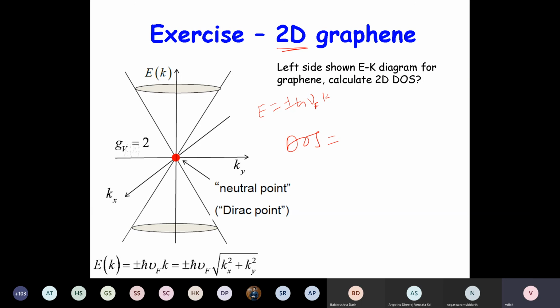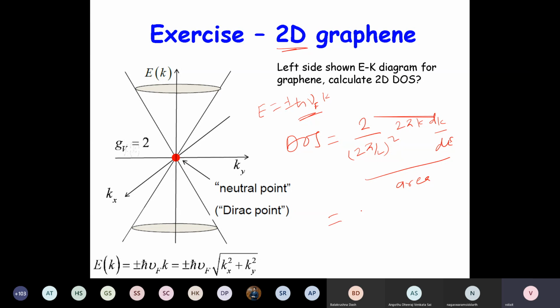Now what is the density of states? 2 over V_k, right? So 2 over V_k, 2 pi by L square, times 2 pi k dk, divided by dE divided by the area, right? So what is dk by dE? dE by dk is h nu, right?